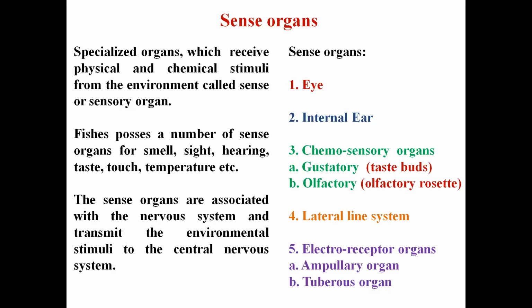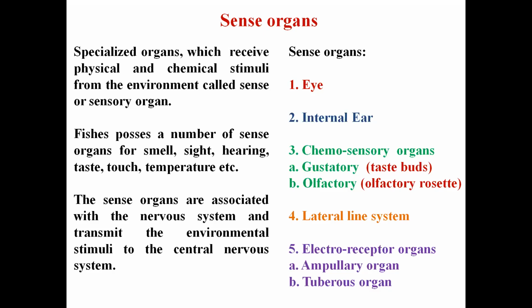Then the second one is the internal ear. The internal ear is the sense organ responsible for hearing, and in fish it is also responsible for equilibrium. Then the third is the chemosensory organ, the sense organ which receives chemical stimuli. The eye and the internal ear receive physical stimuli, but the chemosensory organs receive chemical stimuli.